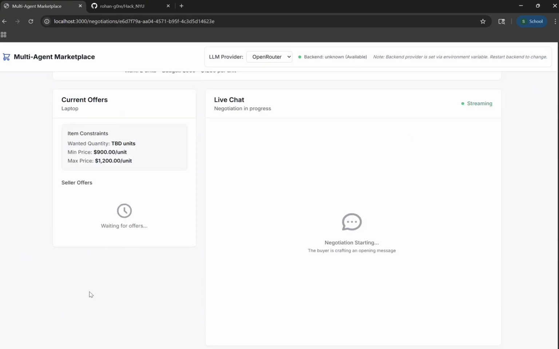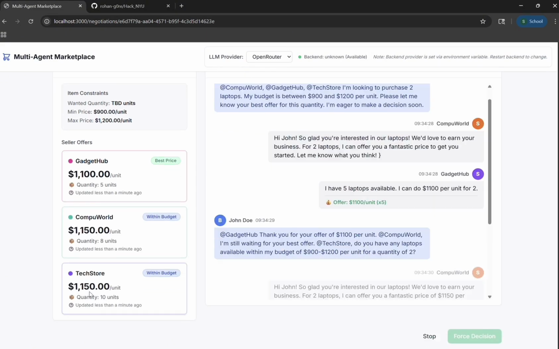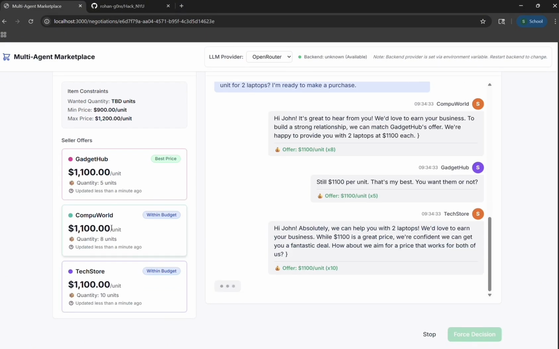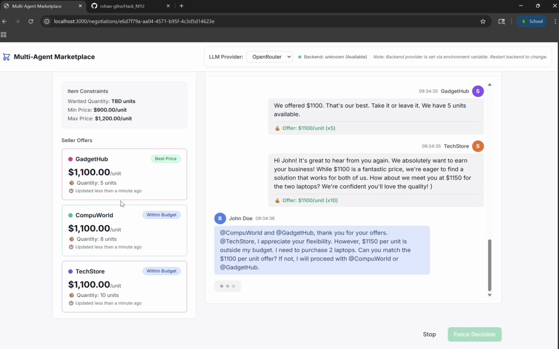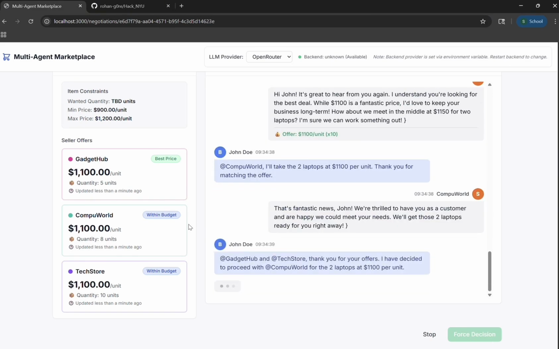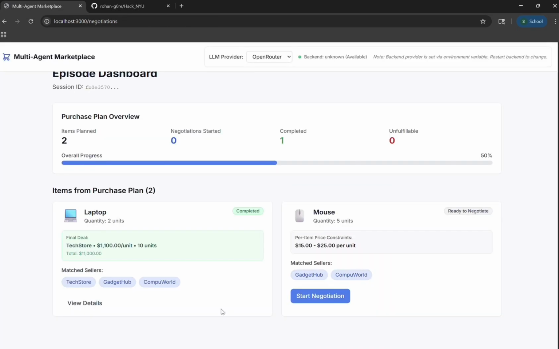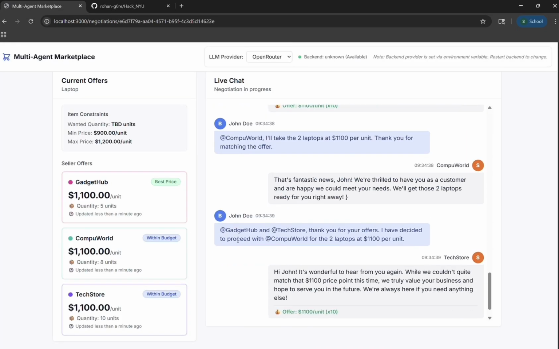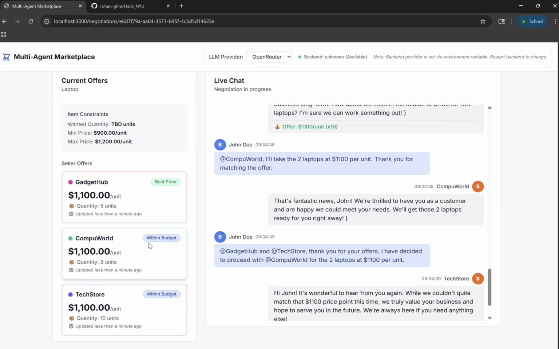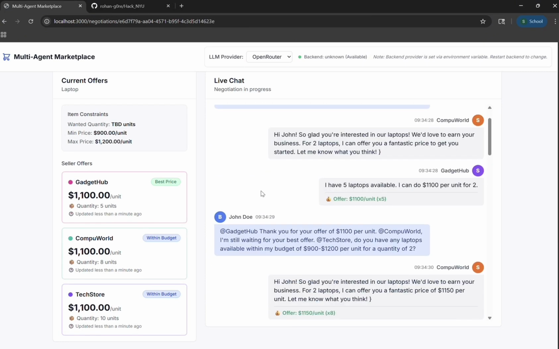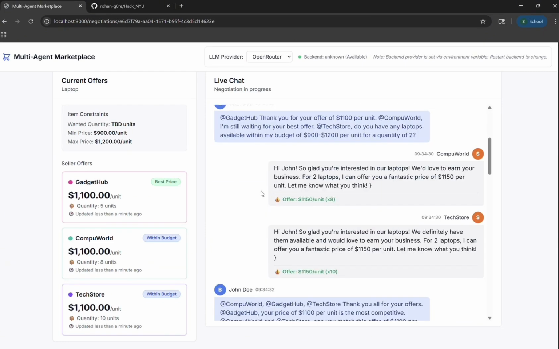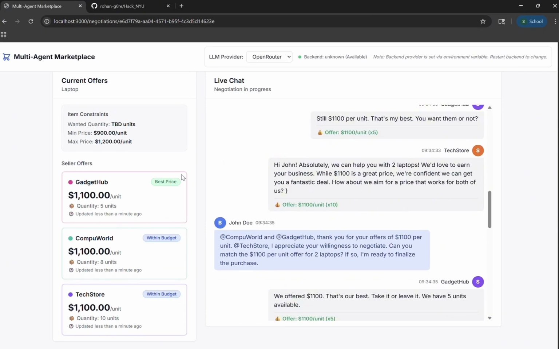All these conversations are live, and on the left of screen, you can see all the deals that are floating currently in the conversation. So decision has been made. Just to come back and see, this was what happened in the chat. Let's start from the beginning. There was multiple things, as you can see. And the final result was that the Gadget Hub got chosen for the deal and that who offered the best price. That's it.